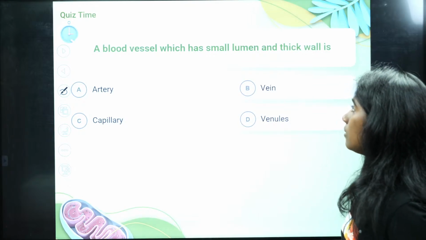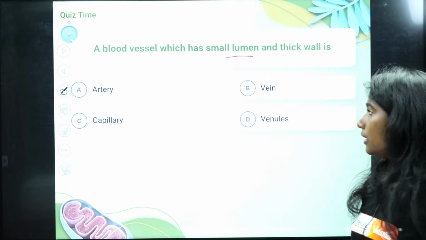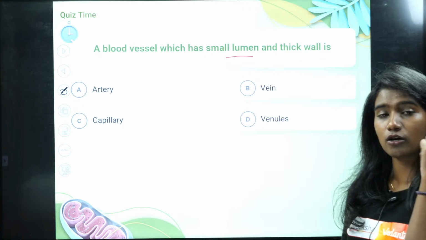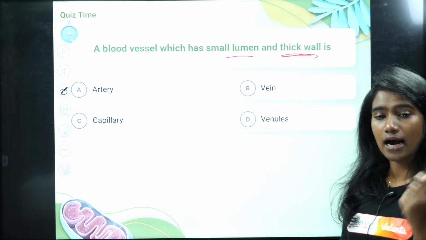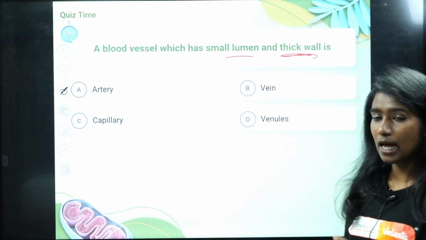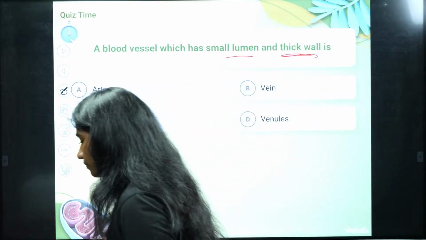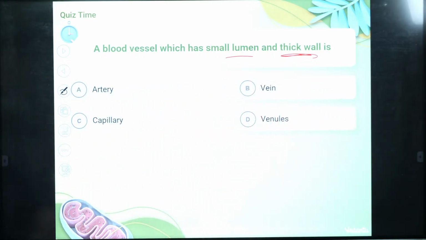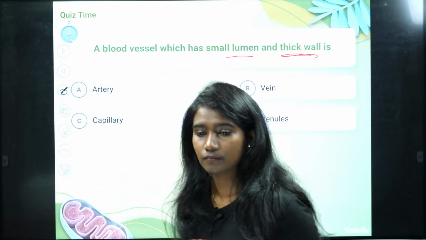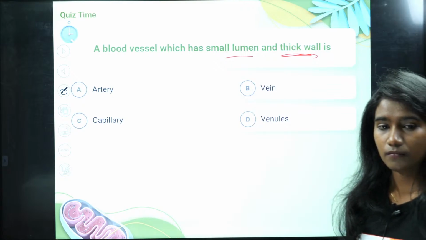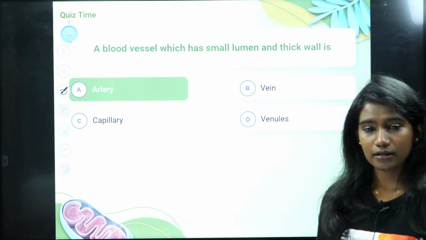A blood vessel which has small lumen and thick walls is called, is it artery or is it vein or is it capillary or is it venule? What is the right answer? It is artery. Option A is the right answer.